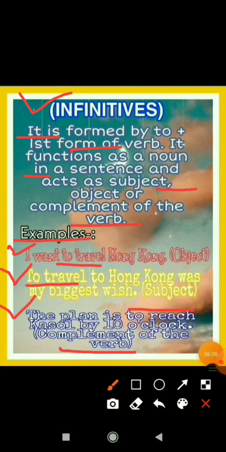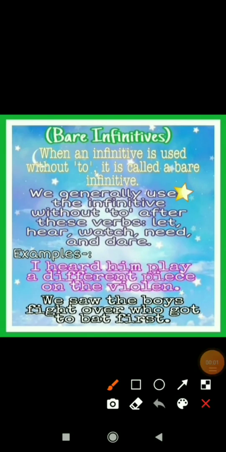Now let's move forward. So the next topic which we are going to discuss is bare infinitives, which is another form of infinitives only. Let's see the definition. When an infinitive is used without to, it is called a bare infinitive. We generally use the infinitive without to after these verbs. So some verbs are given here with which we use the infinitive without to, and the verbs are let, hear, watch, need and dare.